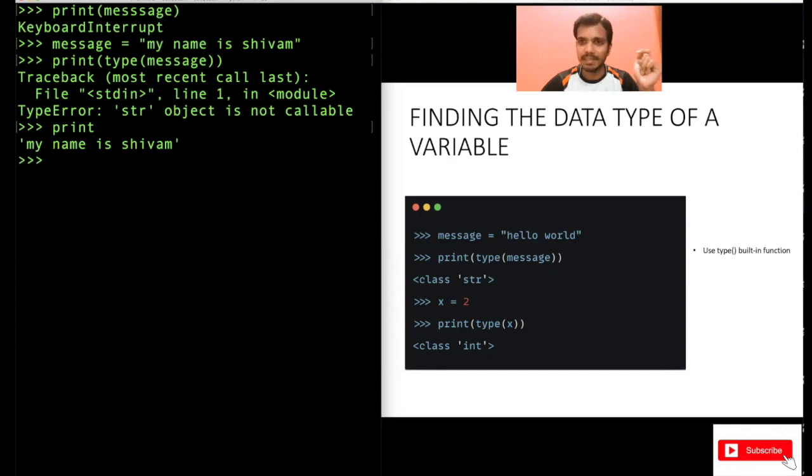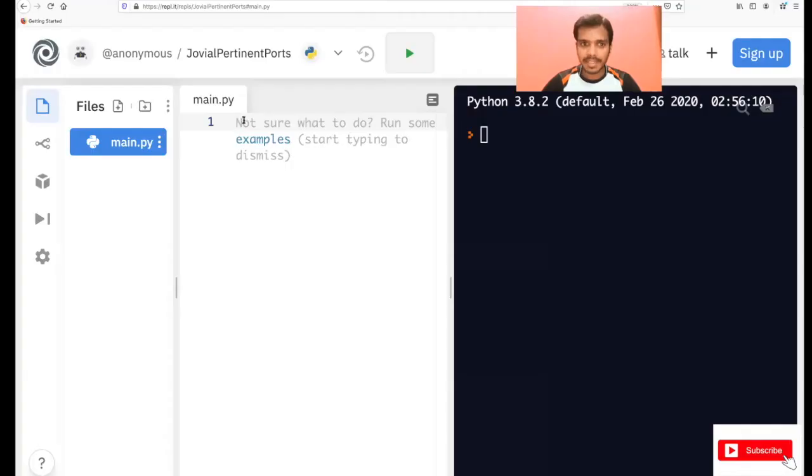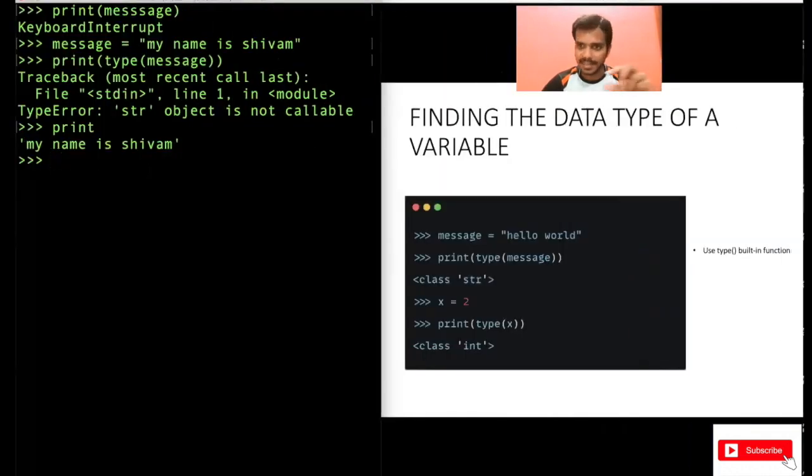So another way of printing something on your screen is that if you are declaring some data and you want to print it in your terminal here, like the shell, you can just write the name of the variable itself and it will be printed. You do not have to write the print statement every time in this shell. This you can do only in the shell, not in the text editor. In the editor, if you want to print something, you have to write print, then the variable name. Here in the shell, you can just write the variable name, it will print it.